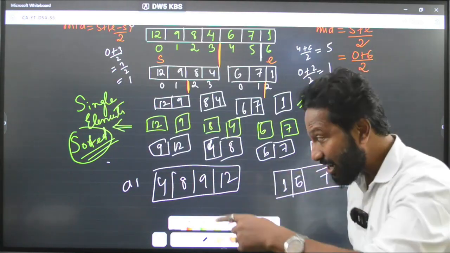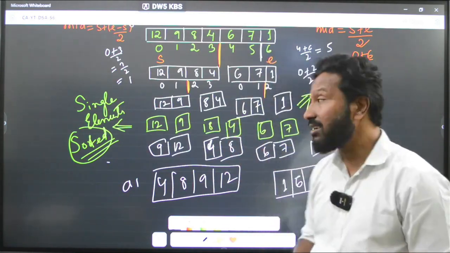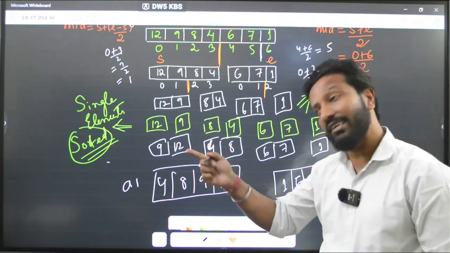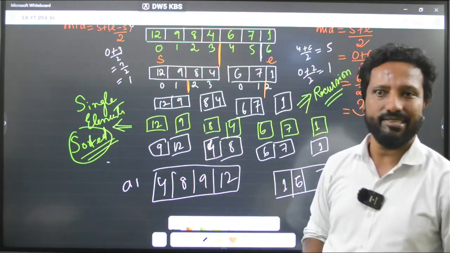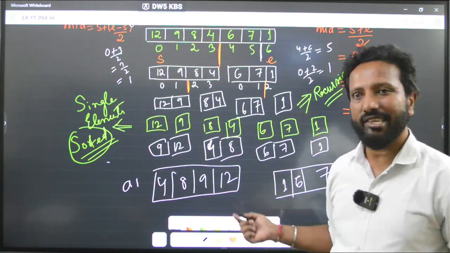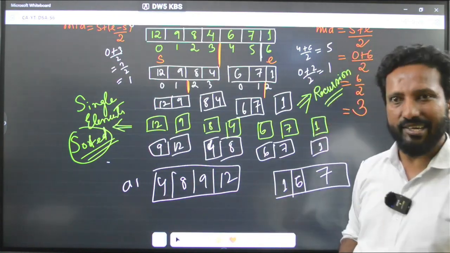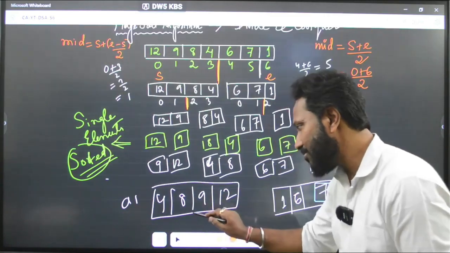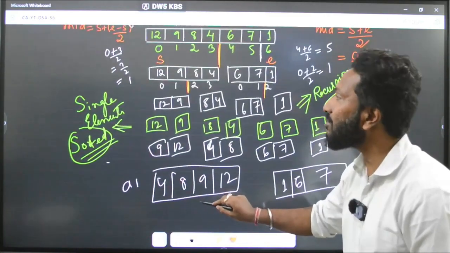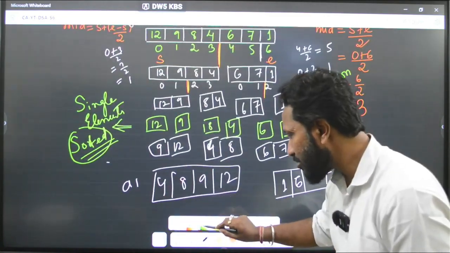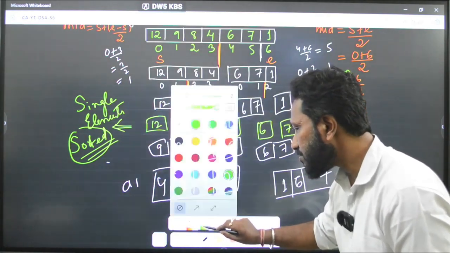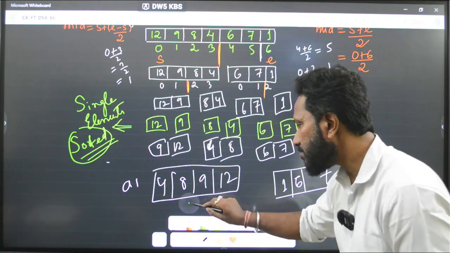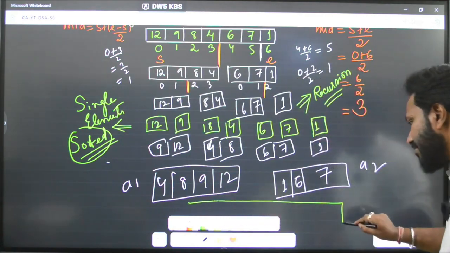Now did you understand why I had taught you that concept? Merge two sorted arrays, the earlier concept that we just learned? Because now we will be applying that. We have two sorted arrays, now you know how to merge them, correct? Everyone knows that. Now finally we will get this as the output. See, this will be our final output.